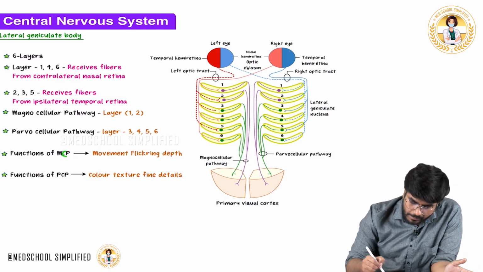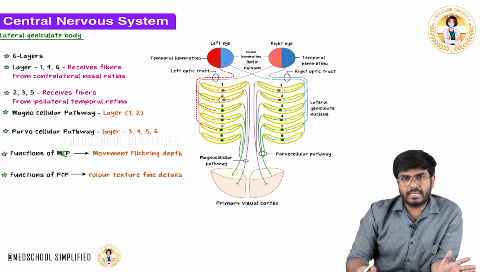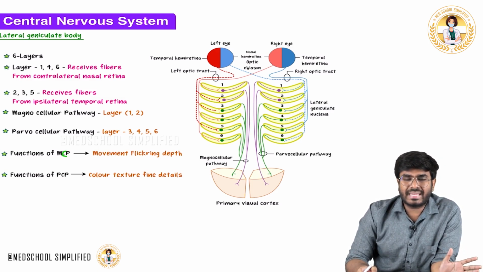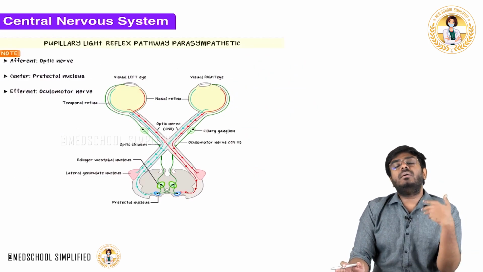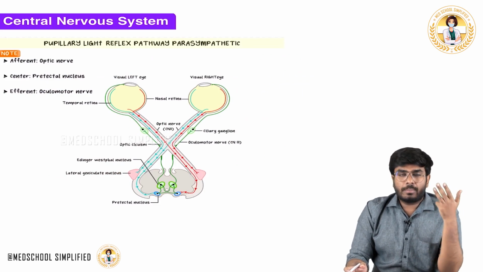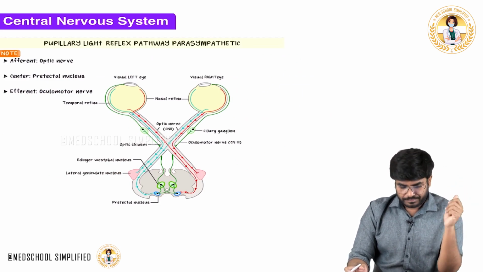Both the magnocellular pathway and the parvocellular pathway, at the end of the day, have to go to the primary visual cortex, area number 17, in the occipital cortex, which is called the calcarine sulcus. So information is going there. In the calcarine sulcus, the images are formed and the visions are analyzed.